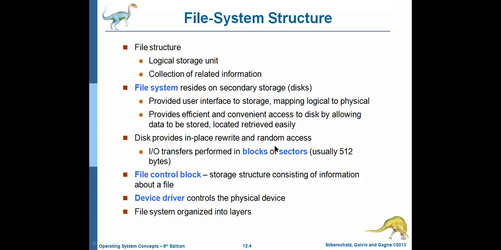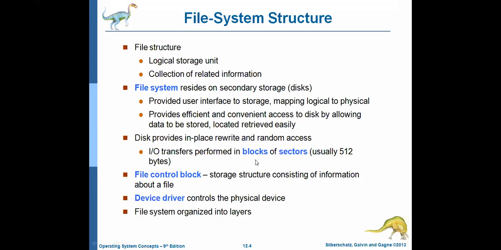Disk supports random access, whereas magnetic tape is a secondary storage device like a disk. But in the case of magnetic tape, random access is not possible. You need to go for sequential access. If it is a magnetic disk, random access is supported.